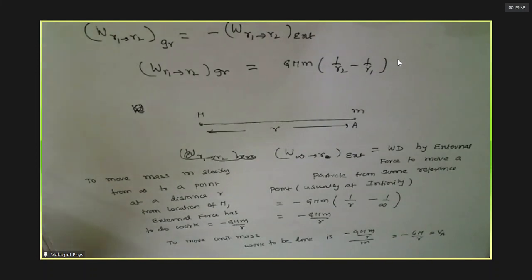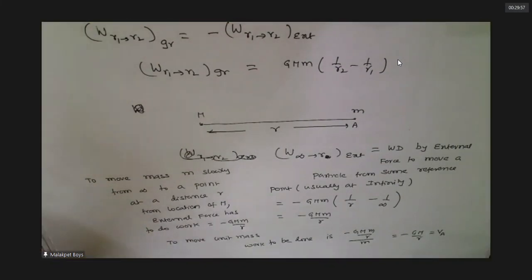Understood this? Clear? Yes. So here, for any system to be assembled, some work has to be done by an external agency to assemble them. That work is stored as energy within the system. The energy for assembling a unit mass is what we call potential. Understood this? Yes, sir.